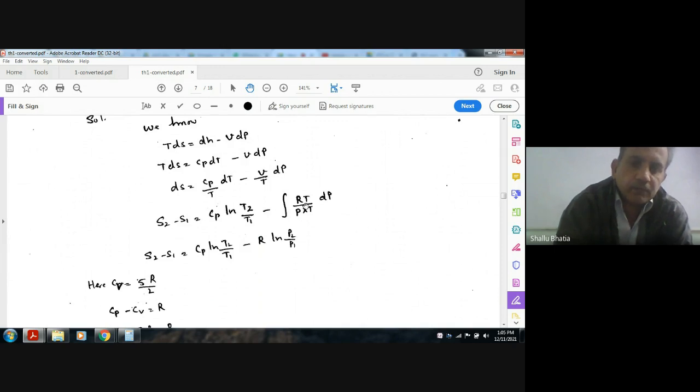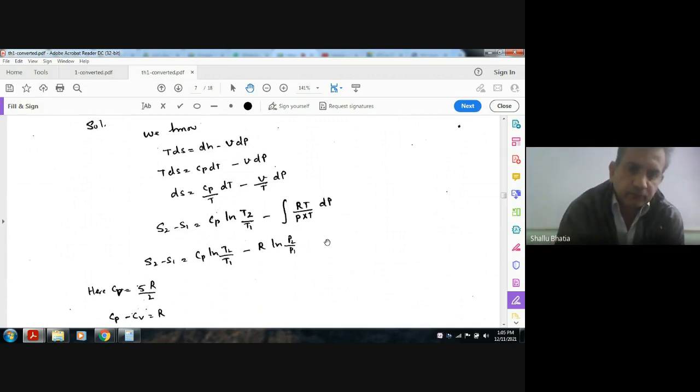If we put V is equal to RT by P, V by T is R by P. So if we integrate that, we get S2 minus S1 equals Cp ln T2 by T1 minus R ln P2 by P1. This is the general formula for entropy change for any process.